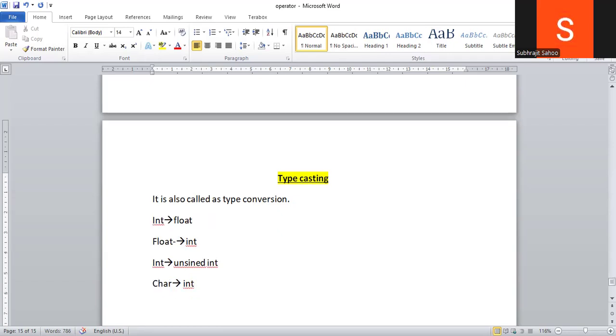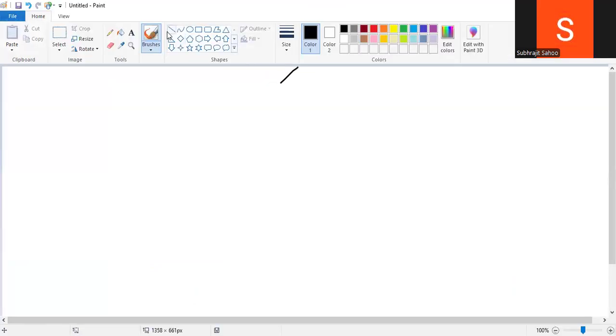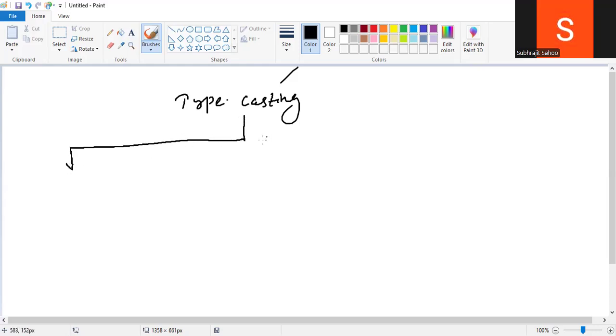What are those methods? Observe carefully. Typecasting can be divided into two types.